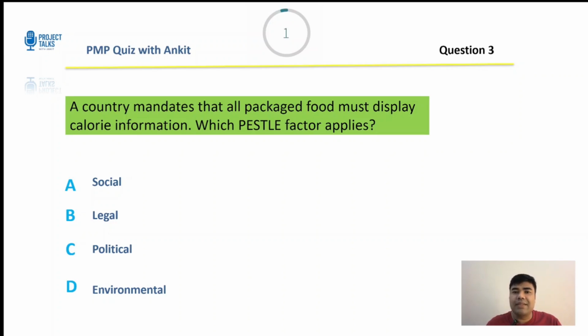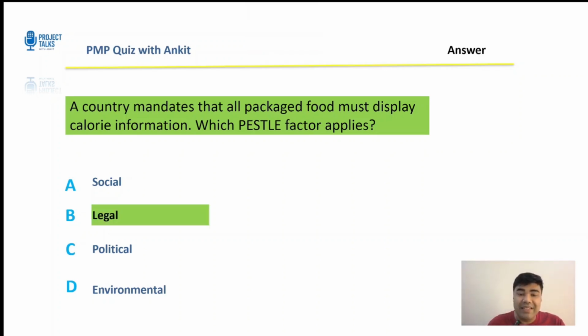Okay, let's see the correct answer. The correct answer is B, legal. Now understand, the word mandate in the question signals a regulation or a law, a compliance requirement that makes it legal. Why is it not social? It reflects social concern for health, but the question says it's a mandate. Again, it comes back to the mandate part. So it's a legal requirement.